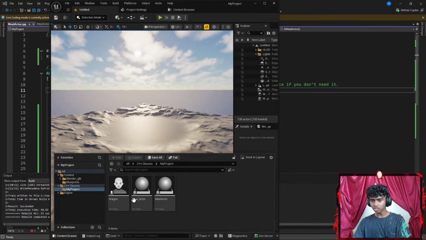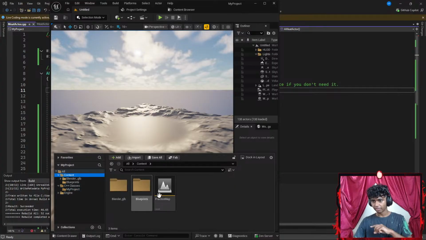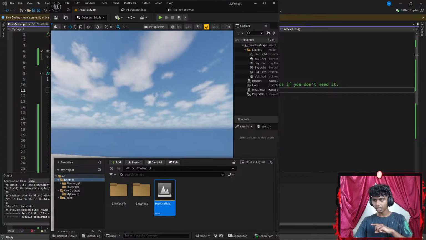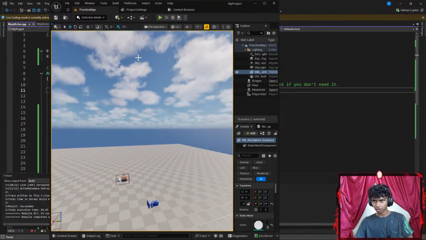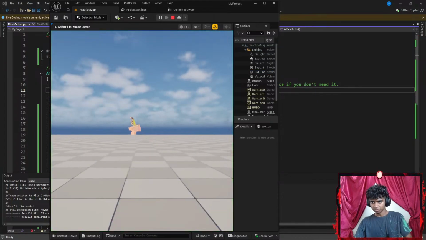That's it. Let's go to content drawer. Let's go to my content and then load my practice map. There, now I can go ahead and move around. Okay, my meat is here. Let's go ahead and try running the code real quick.